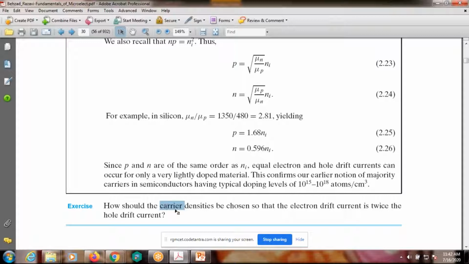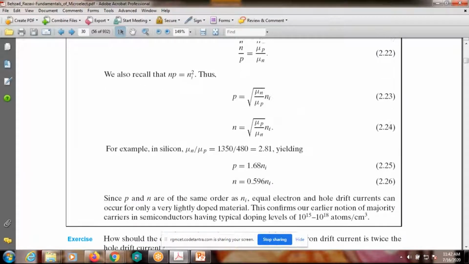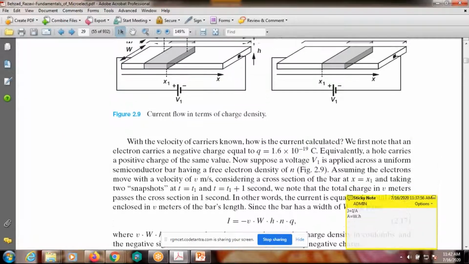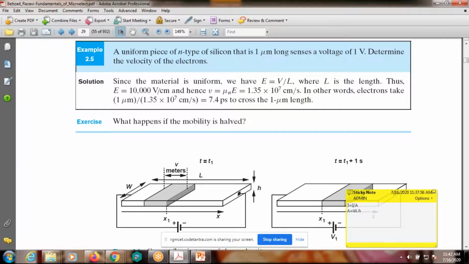The carrier may be electron or hole, so the carrier densities should be such that the electron drift current is two times the hole drift current. So this is about the drift current derivation in a semiconductor, whether it is a p-type or an n-type.